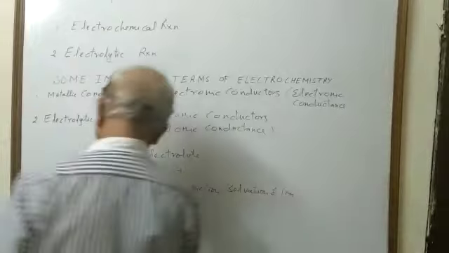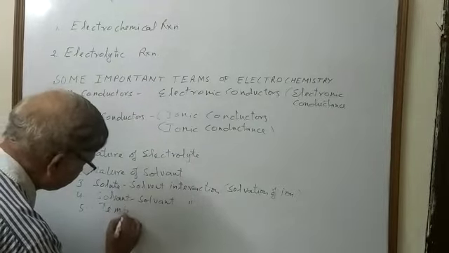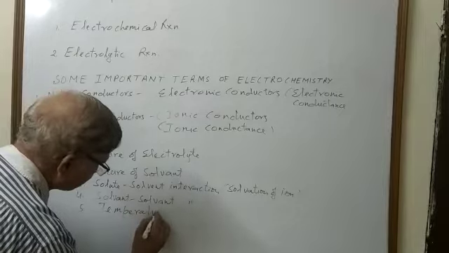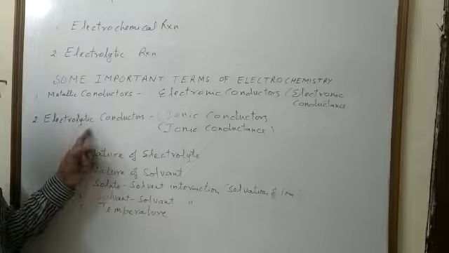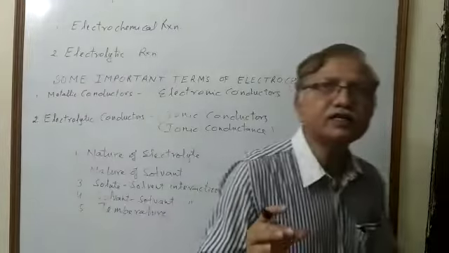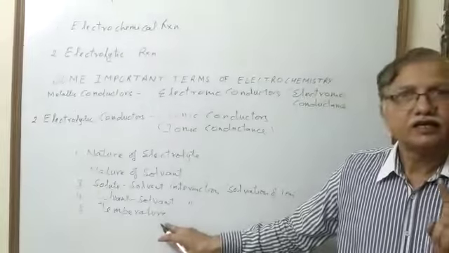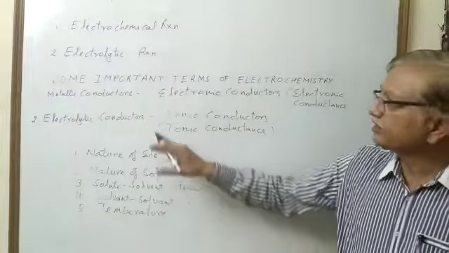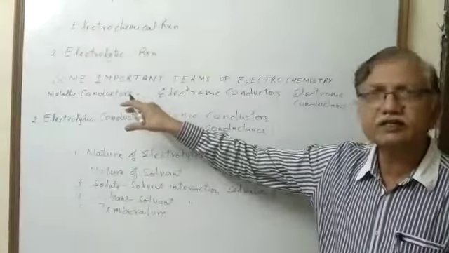The fifth factor is temperature. In case of electrolytic conductance, on increasing temperature, electrolytic conductance increases. While in case of a metallic conductor, on increasing temperature, conductance decreases.